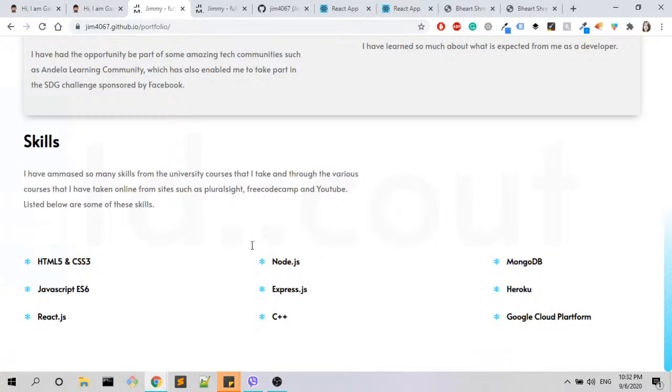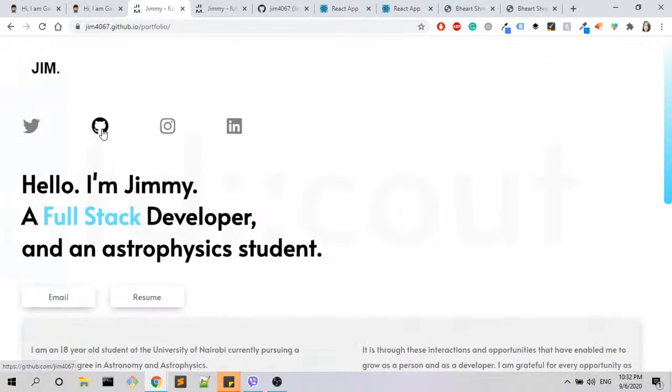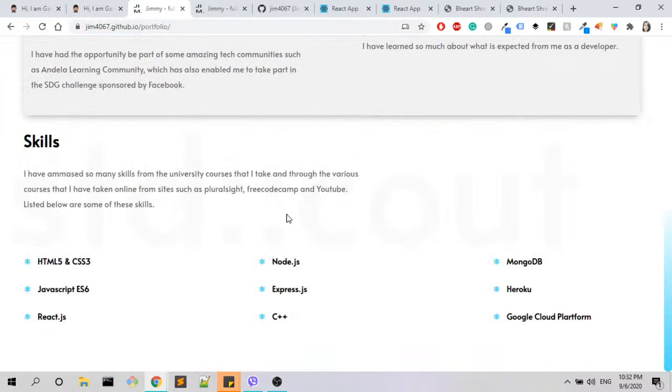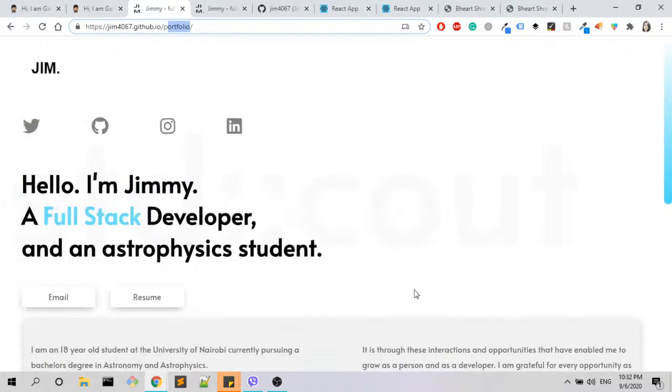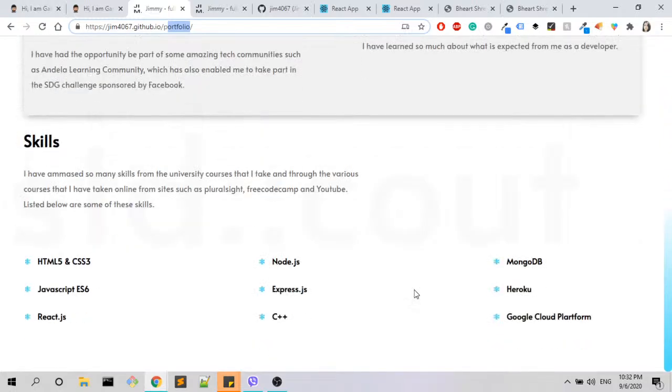And I know that you have projects because you have GitHub here, and you also have hosted that project on GitHub. So I know that you have projects, and I think that I would like to see in your portfolio all those projects that I'm sure you have on your GitHub account. And maybe you also write posts, and I would also love to see your posts in your portfolio.